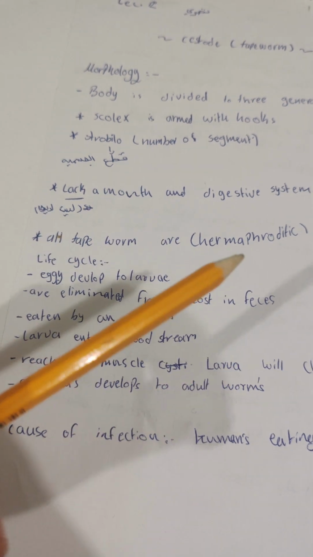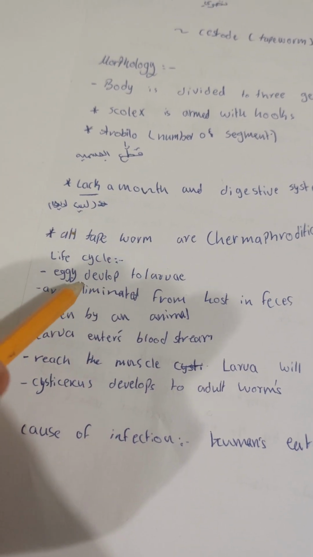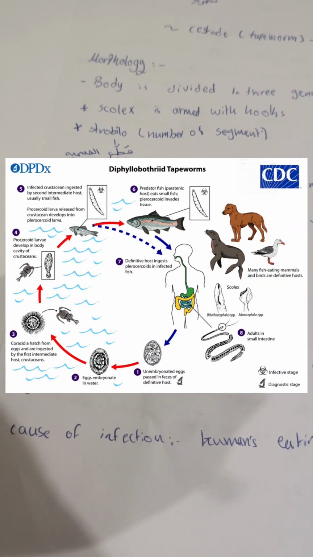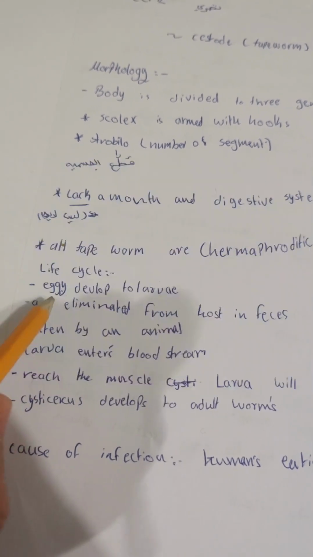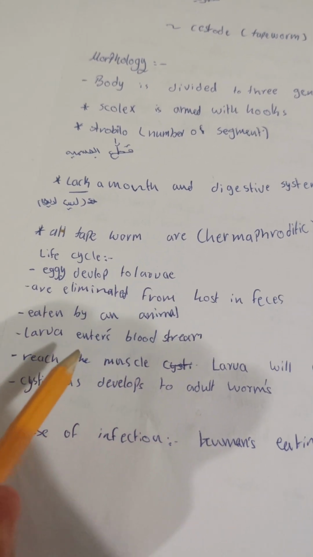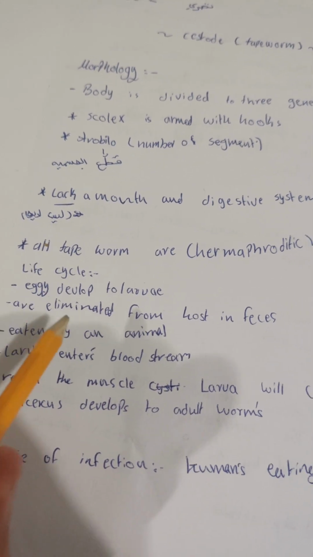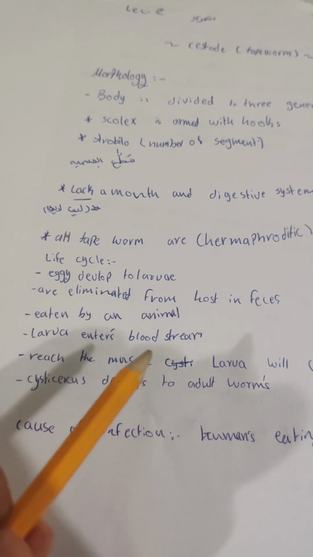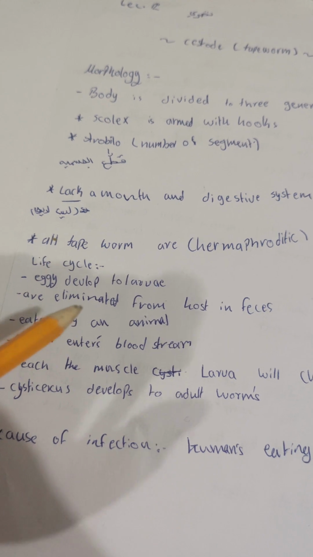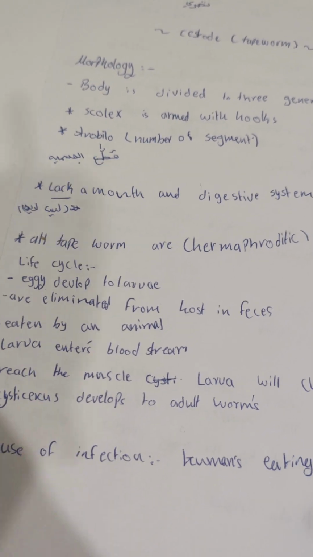As we said, they lack a mouth and digestive system. So what's the life cycle of it? Let's look at a picture of the life cycle. Here, the egg develops into a larva, and they are eliminated from the host in feces. They are eaten by an animal through grazing or eating.